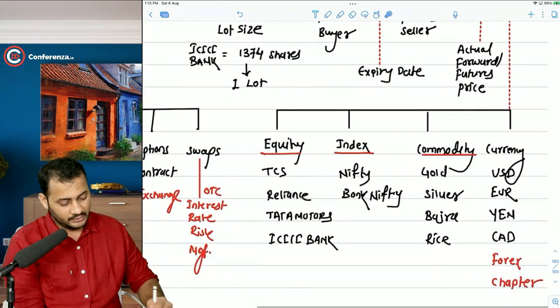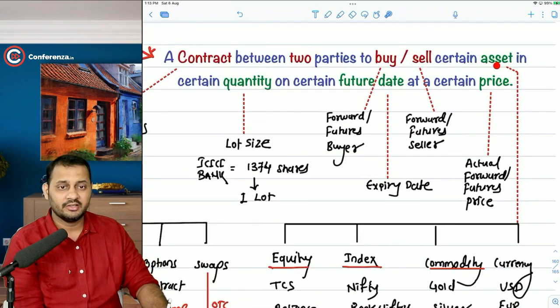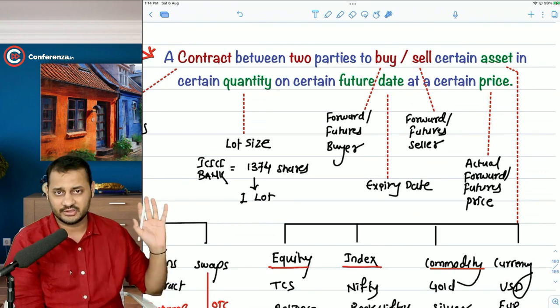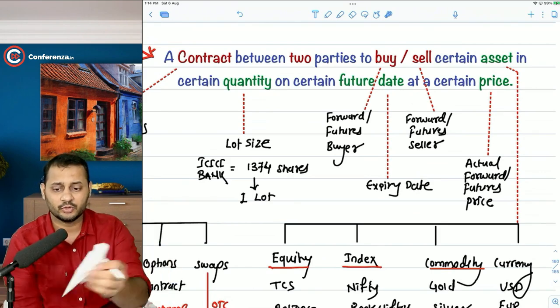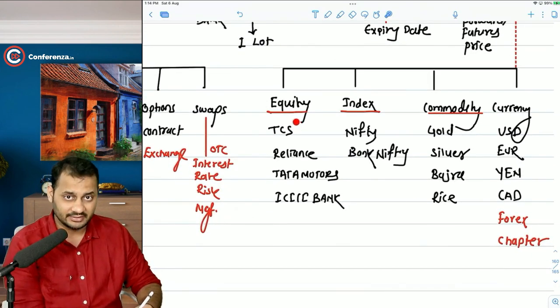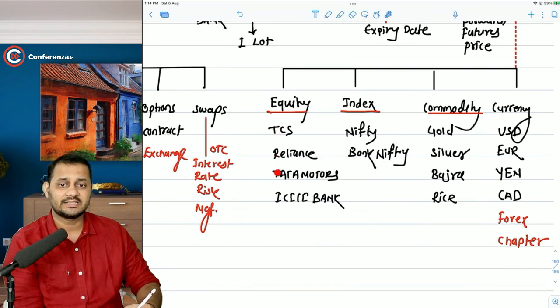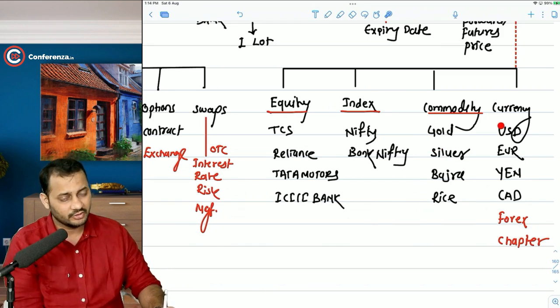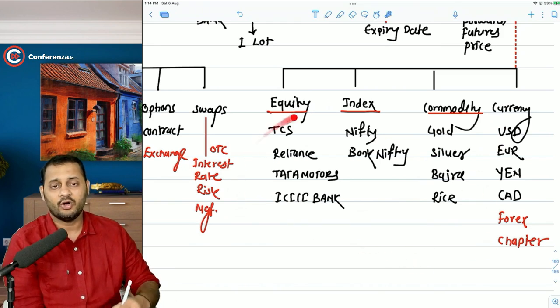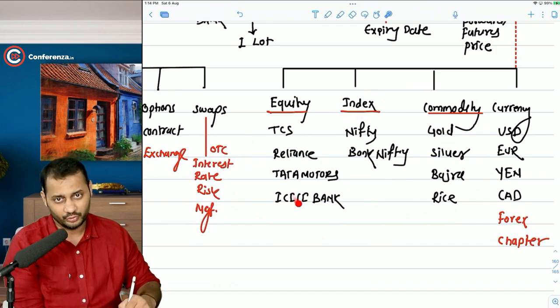When it comes to the assets which can be traded in the forward market and the futures market, in the forward market you can trade on any type of asset. I told you that the newspaper can also be traded in the forward market. But in the futures market it is limited assets. Equity like TCS, Reliance, Tata Motors and ICICI Bank, index like Nifty, Bank Nifty, etc. Commodities like gold, silver, bajra, rice, etc. Currencies, which we will talk about in the forex chapter, like USD, Euro, Yen, Canadian dollar, etc. On all these assets, futures contracts can be bought and sold between two parties.